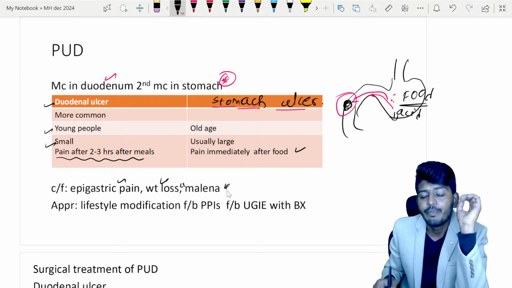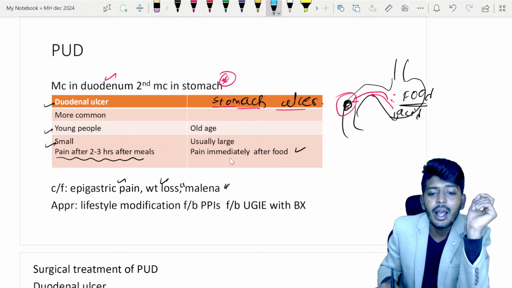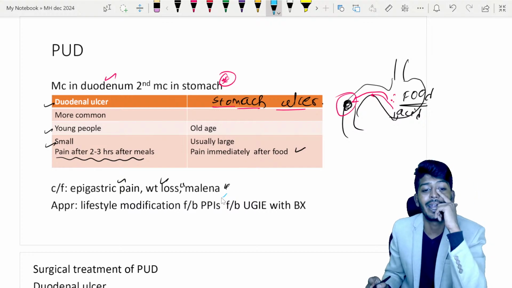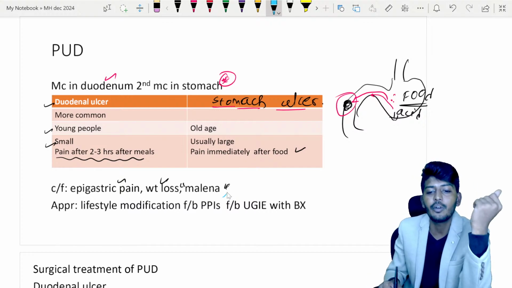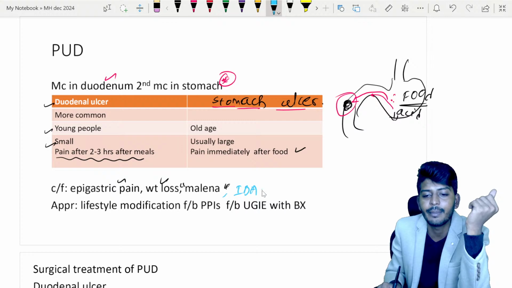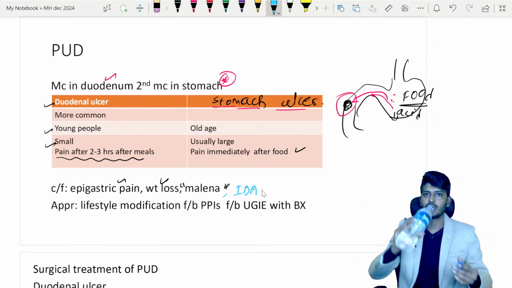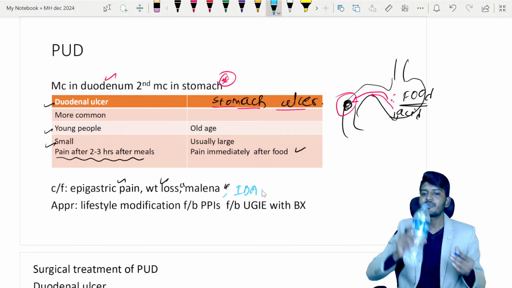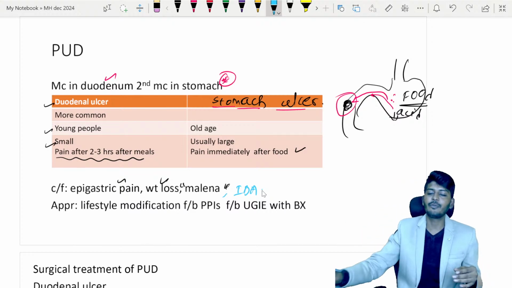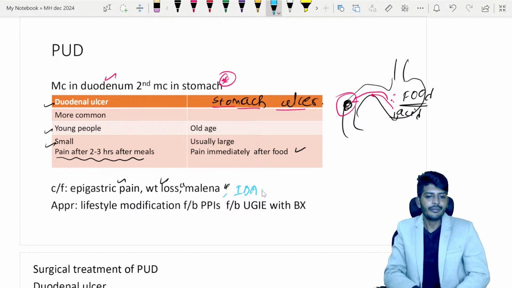If small amount of blood is lost, that blood will go into the stool in the form of melena, dark tarry stool. Along with the melena, what else can we find? Epigastric pain, melena, and also patient can have iron deficiency anemia. Iron deficiency anemia because of what? Excessive blood loss. That is a type of chronic hemorrhagic anemia.